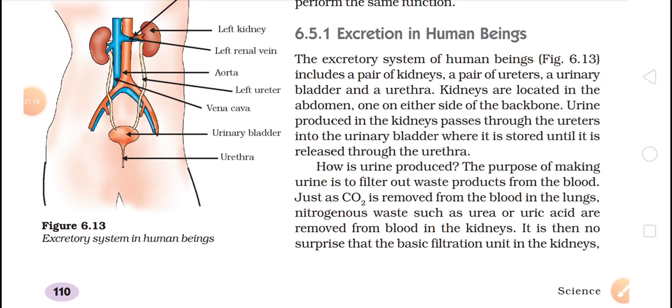So, excretion in humans. Let's read what is given in your NCERT. The excretory system of human beings includes a pair of kidneys, a pair of ureters, a urinary bladder and a urethra. Don't get confused with the terms given here.